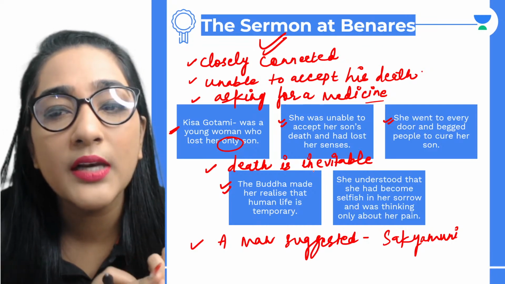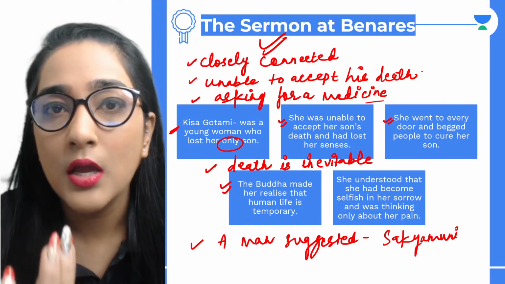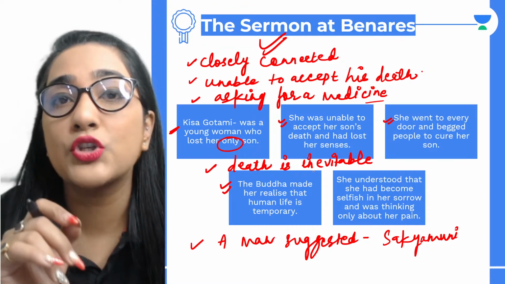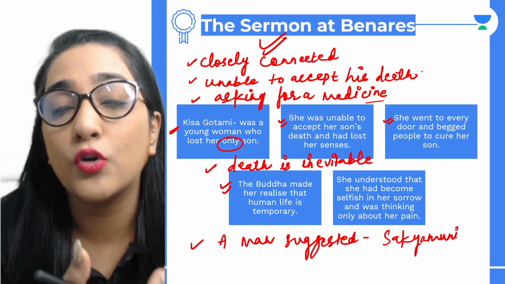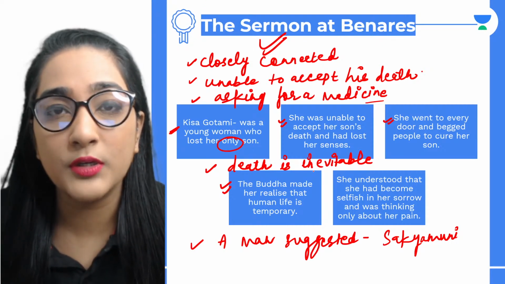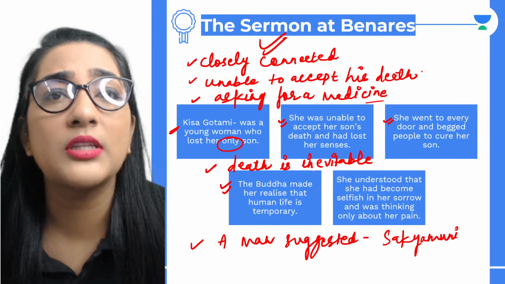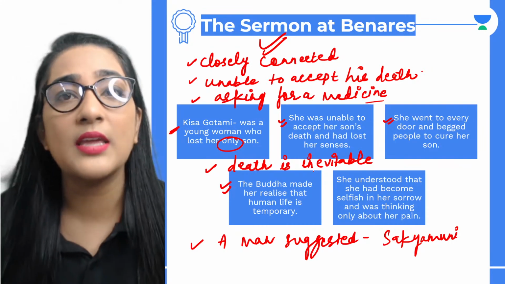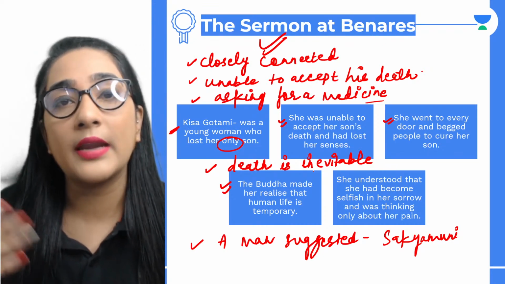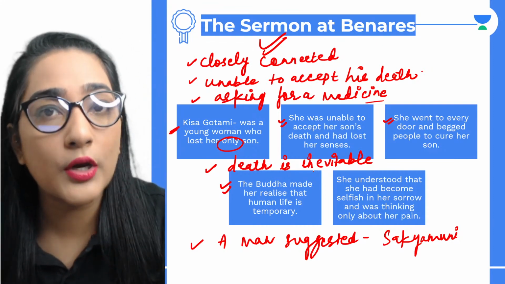And how did she realize it? She went from house to house to ask for a handful of mustard seeds, and she was asking whether anybody had died in that home. Everybody was ready to give a handful of mustard seeds, but they told her not to ask this question about death, because they were saying that the living are few, but the deaths had taken place in a very huge number. So this is what you are going to talk about here.